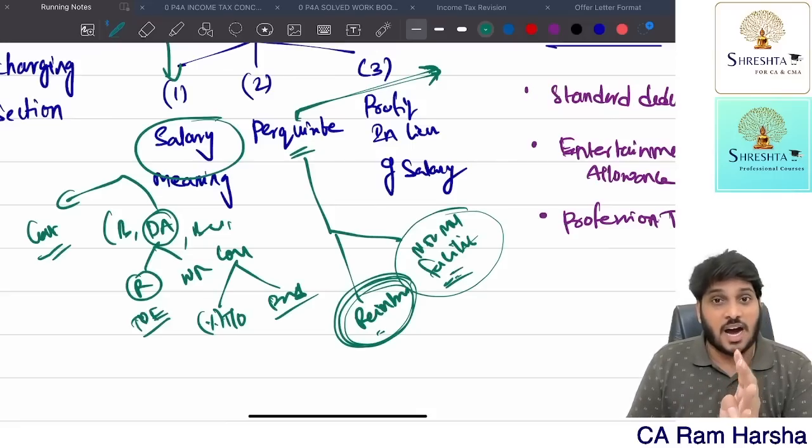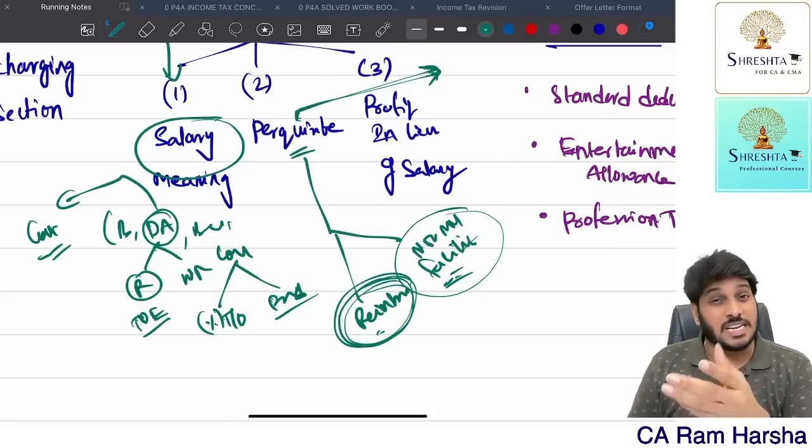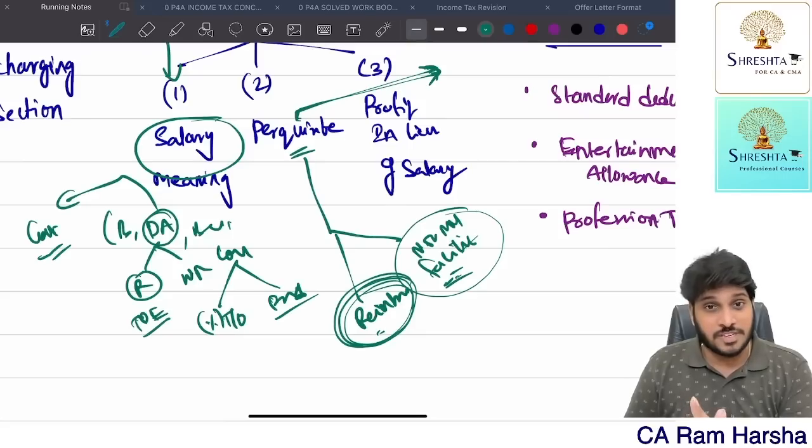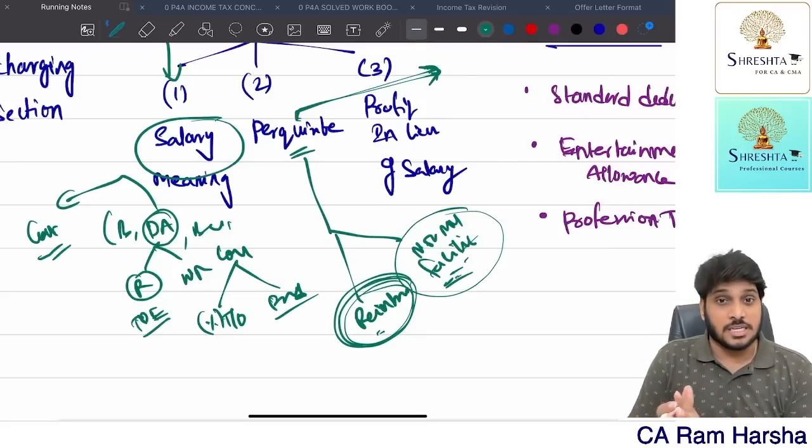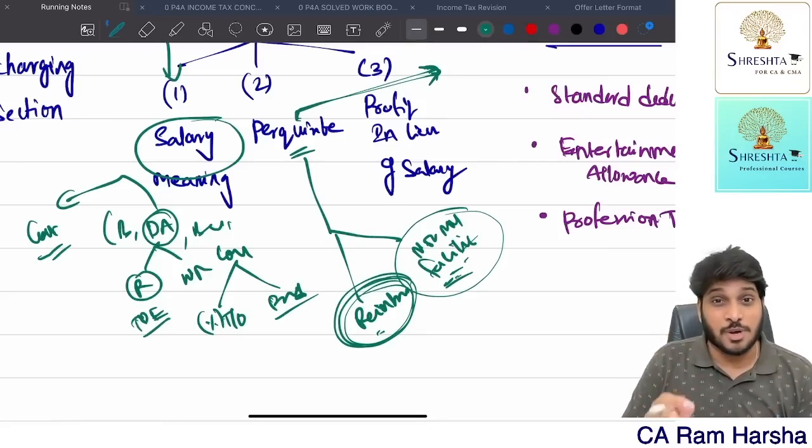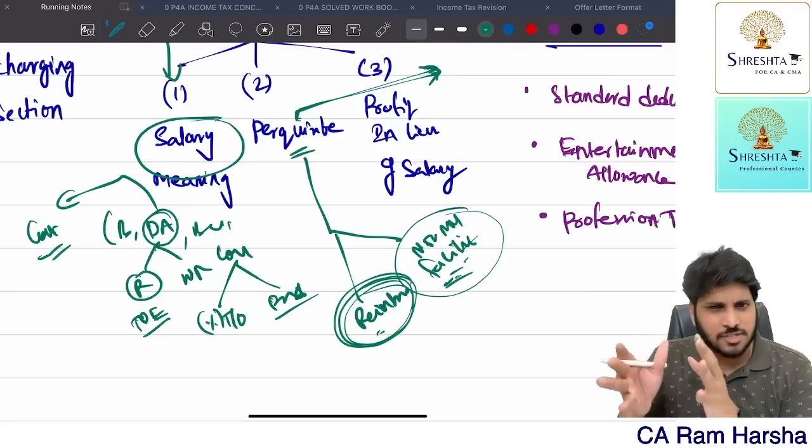Or a facility like a car. Education facility, medical facility, various transport facilities. So these are all facilities. Both are treated as perquisites because these are used for the personal benefit of the employee. Perquisites are taxable. We have some exemption rules.